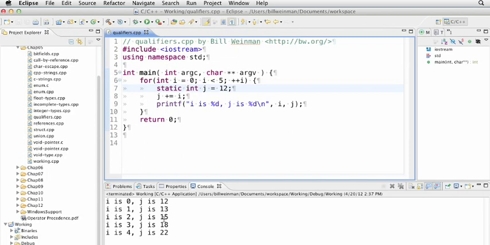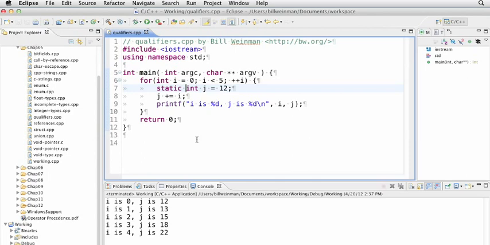Here j is 13 plus 2. Here j is 15 plus 3 and 18 plus 4. So j did not get reinitialized to 12 each time through. It's carrying its value. It's being stored in a separate space where it doesn't get reinitialized each time this loop starts. Static variables are very common for keeping state in functions and in loops.